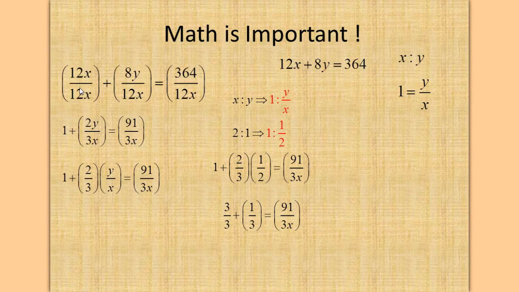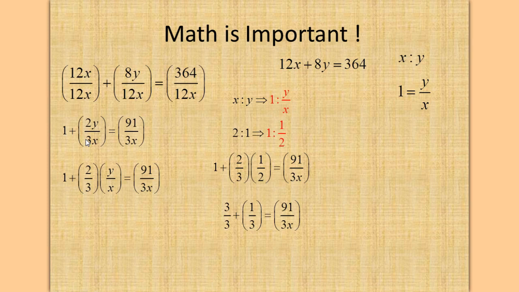Okay, if we divide, here's our equation: 12x plus 8y equals 364, 364 total parents. If we divide our equation by 12x, we get 12x over 12x, which is 1. 8y divided by 12x is 8 over 12 times y over x, equal to 364 divided by 12x. So we get 1 plus 2y divided by 3x is equal to 91 divided by 3x.